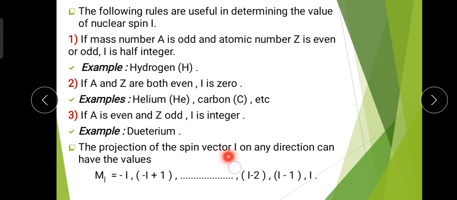The projection of spin vector I on any direction can have the values mI equal to minus I, minus I plus 1, and so on up to I minus 2, I minus 1 and I. If we have the spin vector, then there is a projection of the spin vector on any direction, and for that projection we have different values, denoted mI, the nuclear spin magnetic quantum number, which takes values from minus I to plus I.